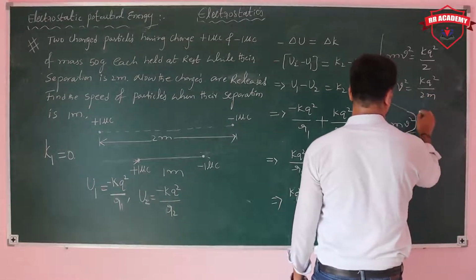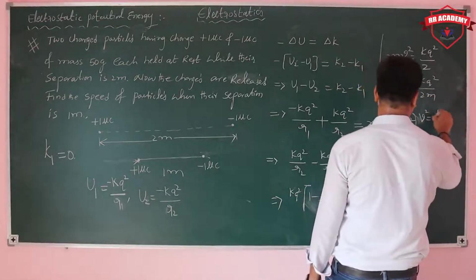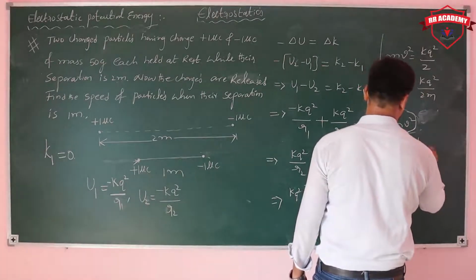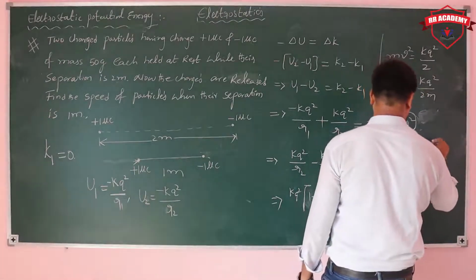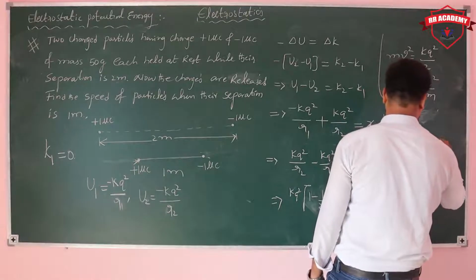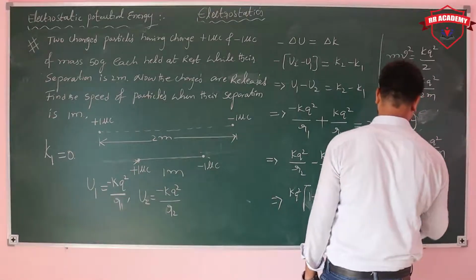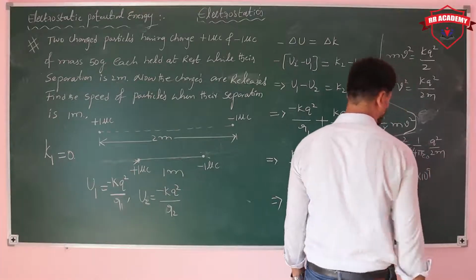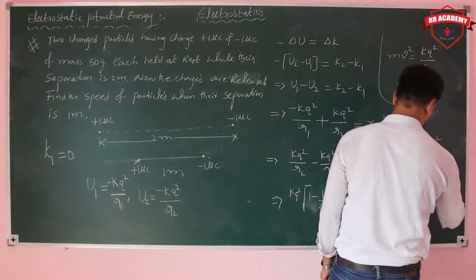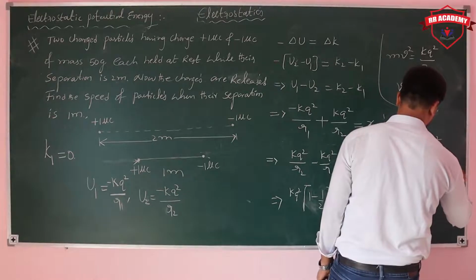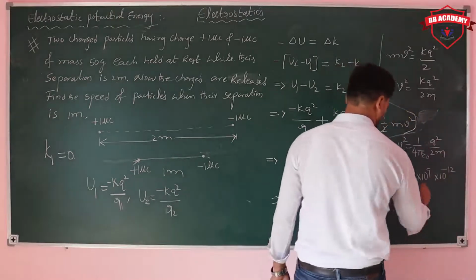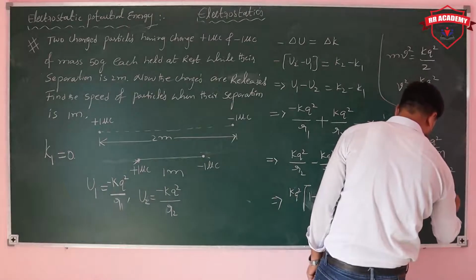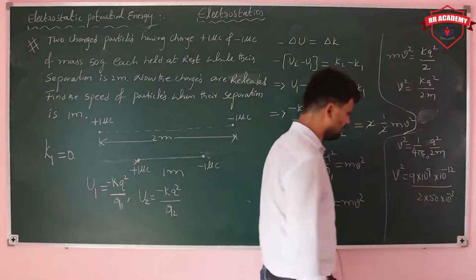That means v square is equal to 1 by 4 pi epsilon naught, q square by 2m. Just put the values: v square equal to 9 into 10 power 9, q square with 1 microcoulomb as 10 power minus 6, so 10 power minus 12, upon 2 into 50 grams, which is 50 into 10 power minus 3.